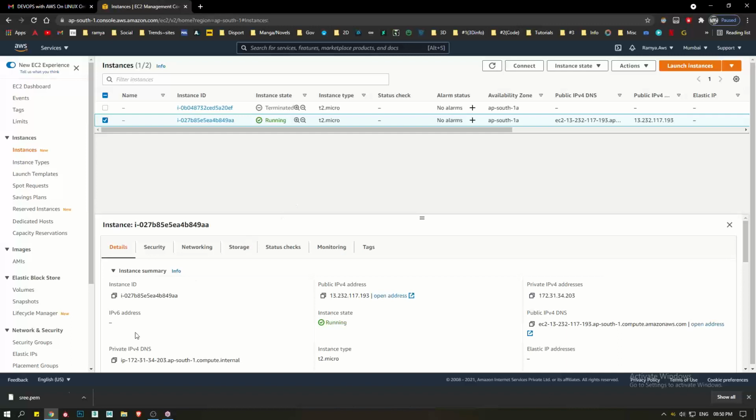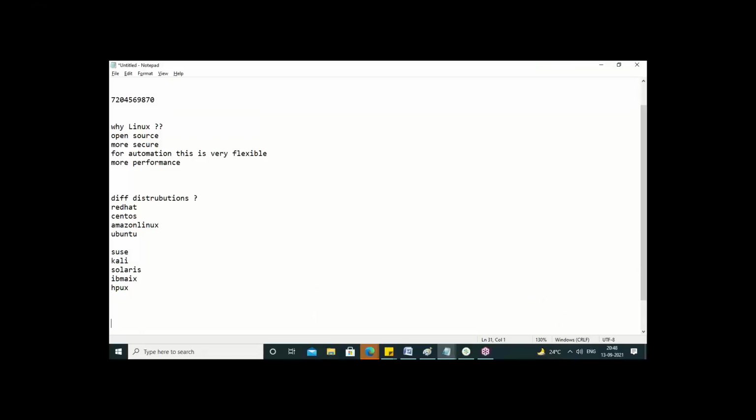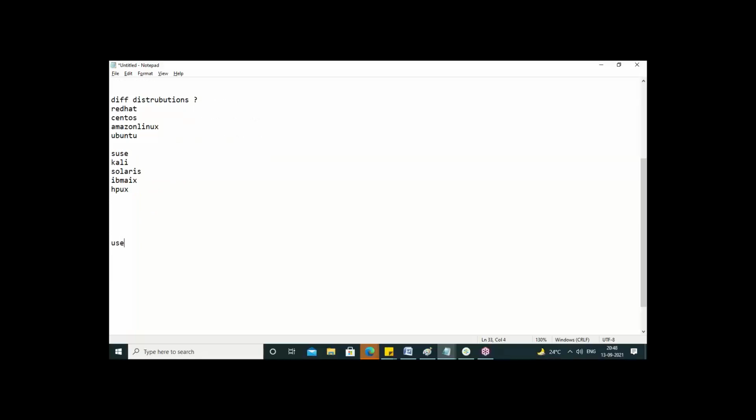Just a minute, let me share my screen. Generally, how do you log in to your operating systems? You need a username and password, or a username and private key. There are different ways, guys.